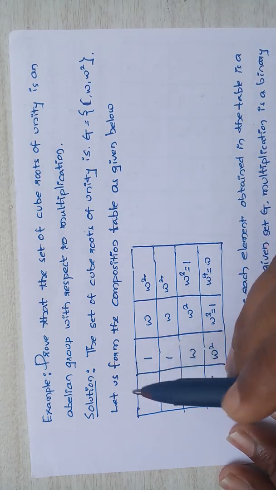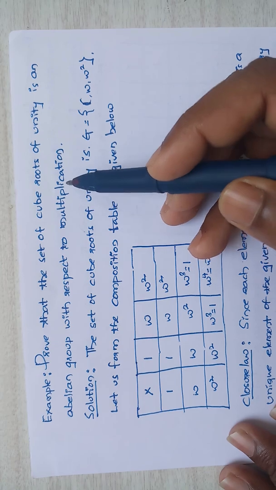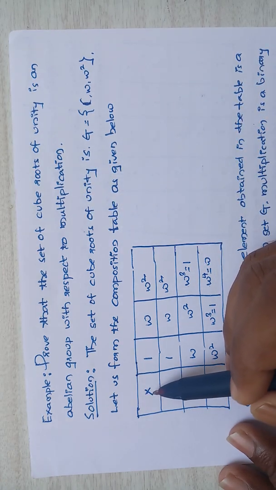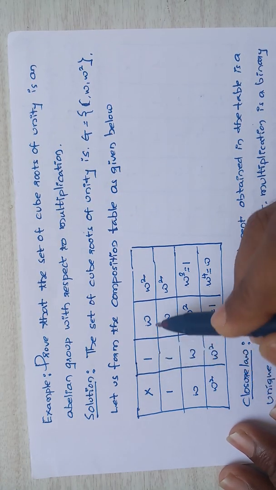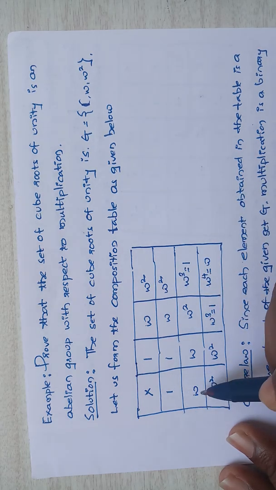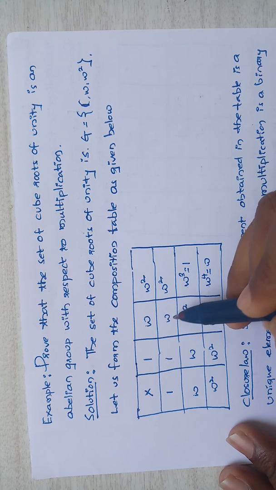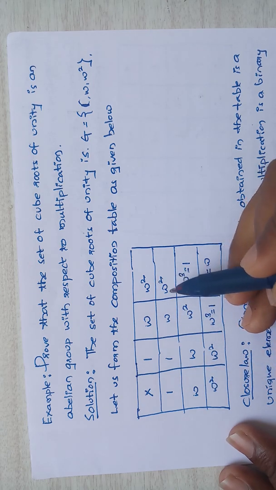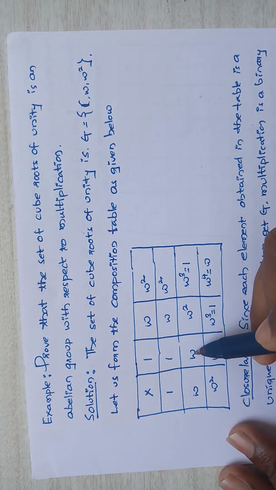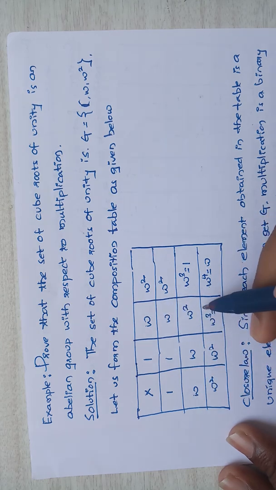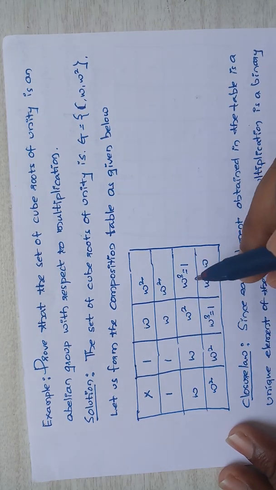Here your operation is multiplication, cross. So here I write 1, omega, omega square, along the top and side. 1 into 1, 1 into omega, 1 into omega square. Next omega into 1, omega into omega, omega into omega square, that is omega cube.